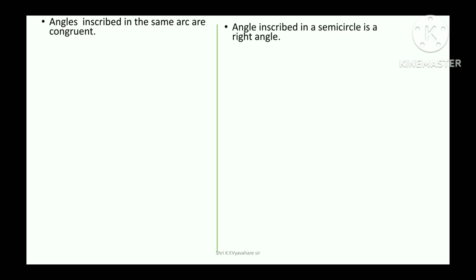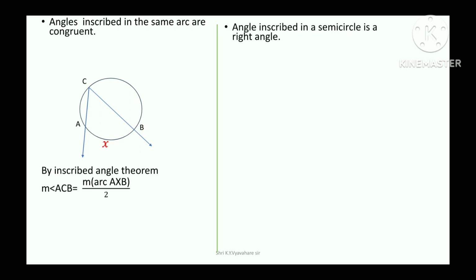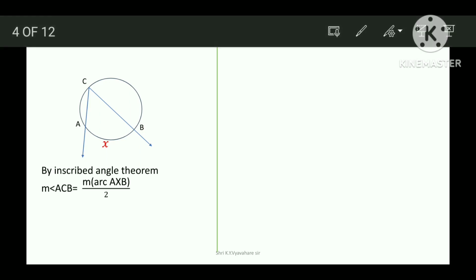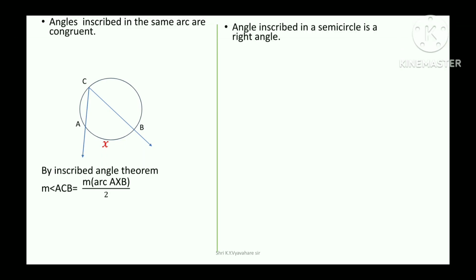Angles inscribed in the same arc are congruent. By inscribed angle theorem, measure of angle ACB is equal to measure of arc AXB divided by 2.